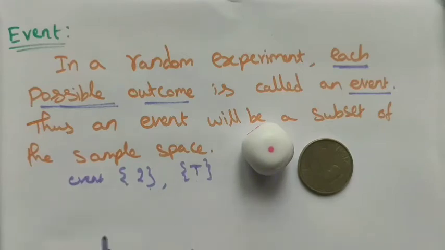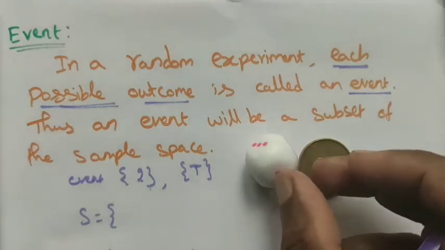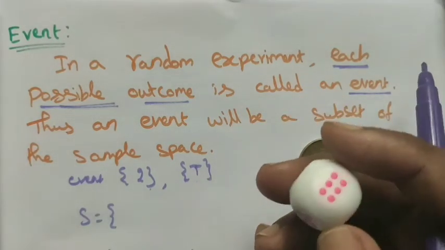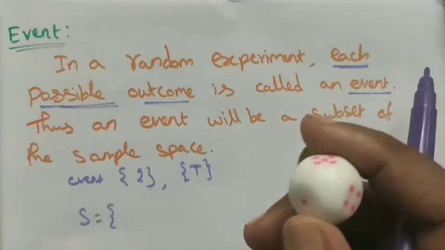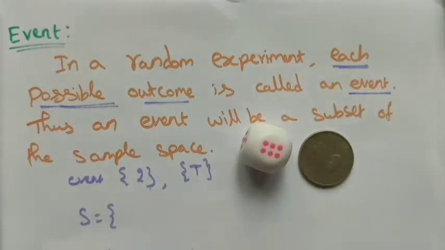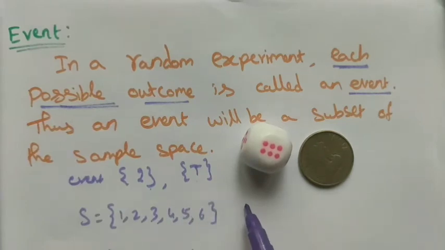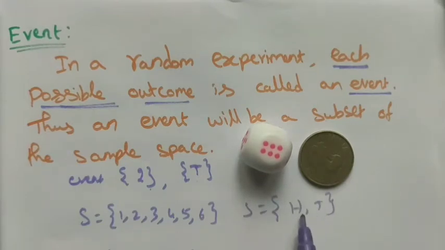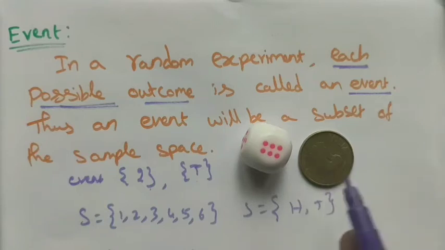Now we want to write the sample space for the die. We know that in a die we have 6 numbers, the numbers from 1 to 6. So all the possible outcomes in a die are 1, 2, 3, 4, 5 and 6. And the sample space for the coin is head and tail. All the possible outcomes in a coin are one is head, another one is tail.